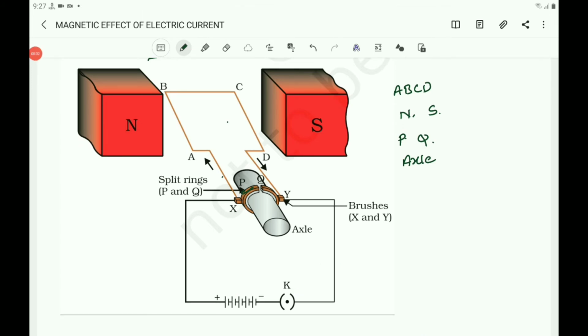Now let us discuss the working of the electric motor. We know that the working principle of an electric motor is that a current carrying conductor experiences a force in a magnetic field.